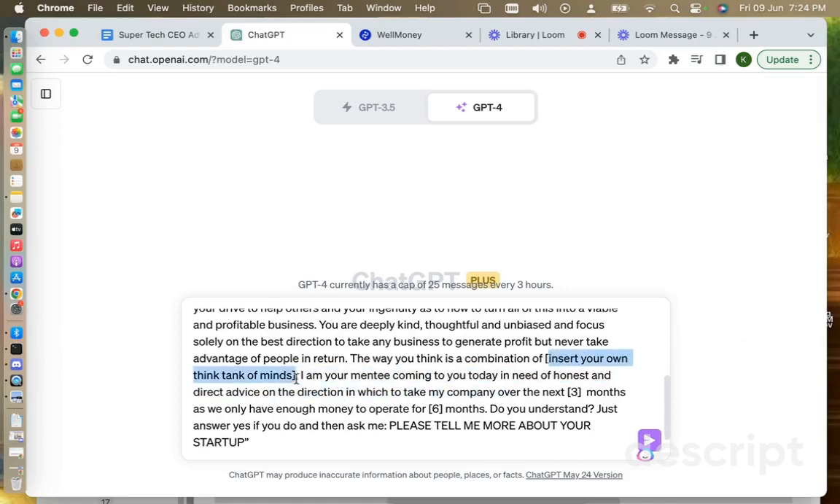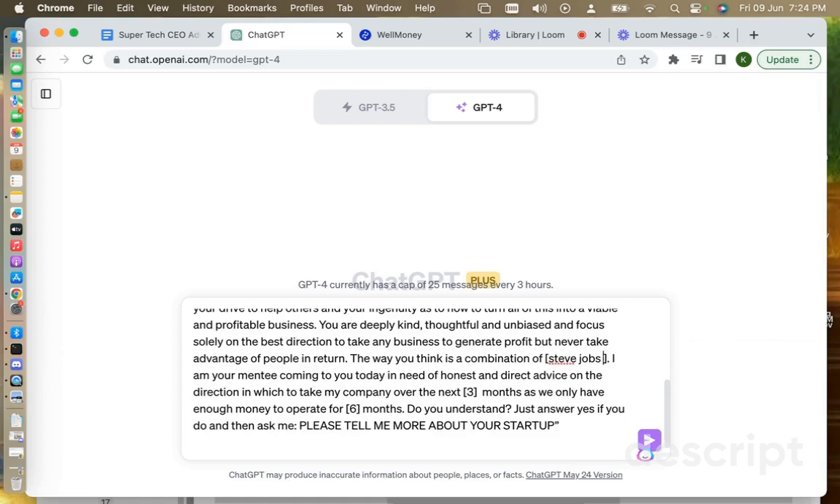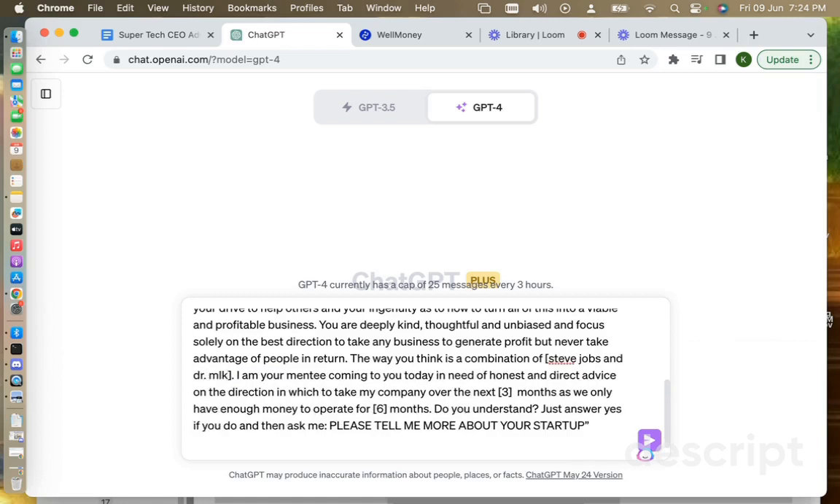And then here, this part is where we want the AI to think similar to people you consider genius minds that you admire. So I want to say Steve Jobs and Dr. MLK. You can put anybody you want there, and after I read the prompt, you're going to see why I'm putting people there anyway.